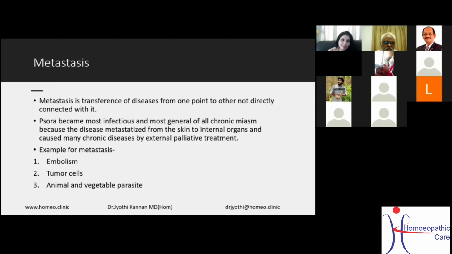Animal and vegetable parasites also spread the same way, through the circulation and lymphatics, causing metastasis. All the bacterial and other infectious diseases come under animal and vegetable parasites.